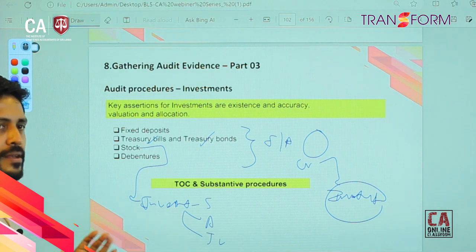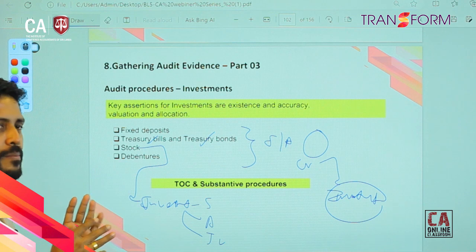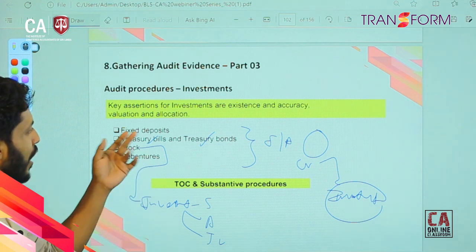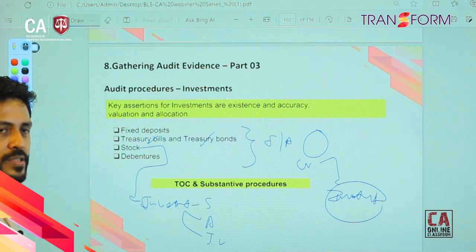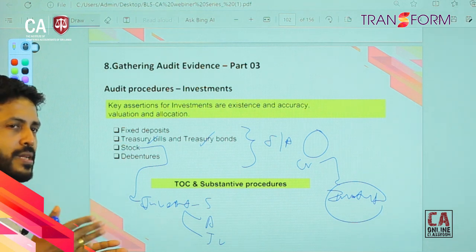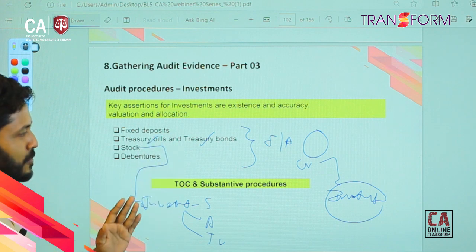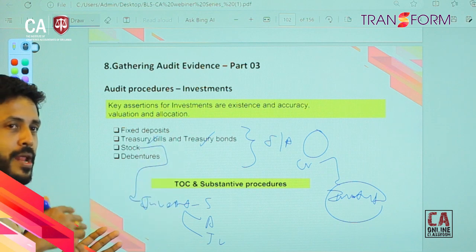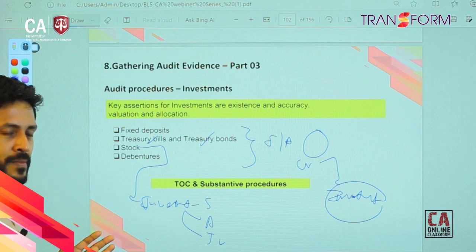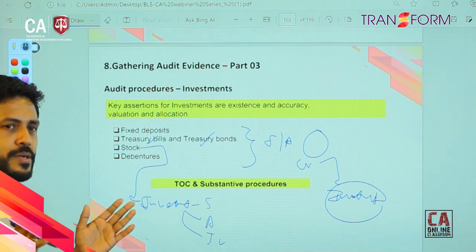Some of the entities fully focus on the investment. Some of the entities are having very minimal investment balance. They don't have FDs, they don't have stock investment, debenture investment, treasury bill investment. They may have 2 or 3 investments. So, then the process may be very easy. Some of the companies, their main focus is the investment, like an asset management company, a kind of a holding company. So, then they do different investments during a period.